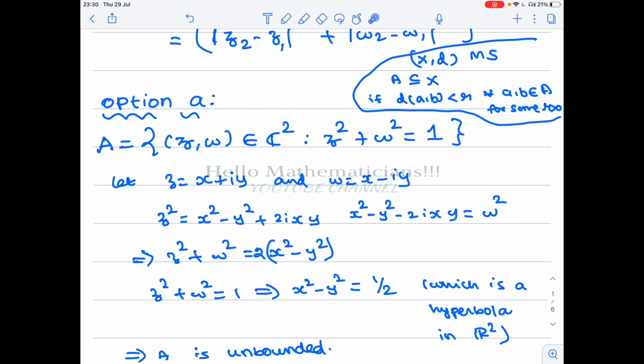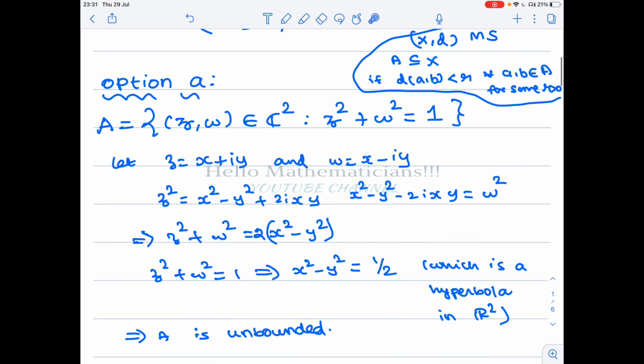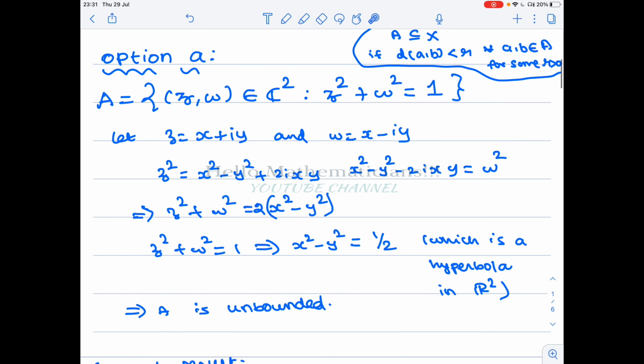You take z equal to x plus iy. w can be any element satisfying this condition, but for the time being we take w to be x minus iy. Then z² will be x² minus y² plus 2ixy, and w² will be x² minus y² minus 2ixy. If you sum them, you get 2 times (x² minus y²) because these two terms cancel.